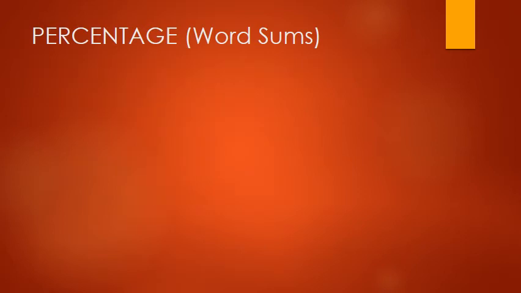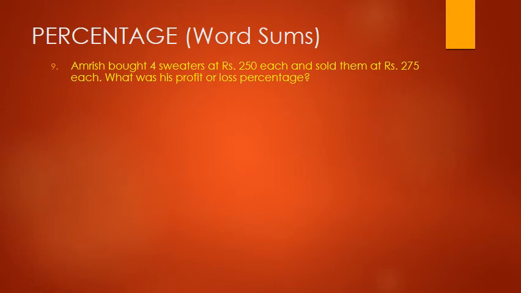Now children, let's come to question number 9 of this exercise. It says Amrish bought 4 sweaters at rupees 250 each and sold them at rupees 275 each. What was his profit or loss percentage? So let us see how we are going to solve this problem.